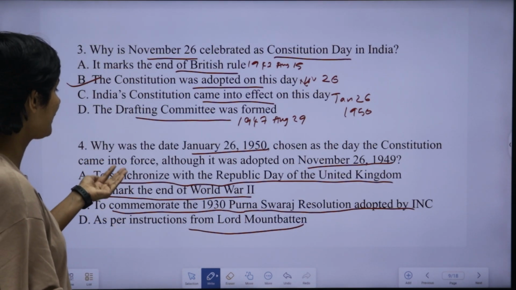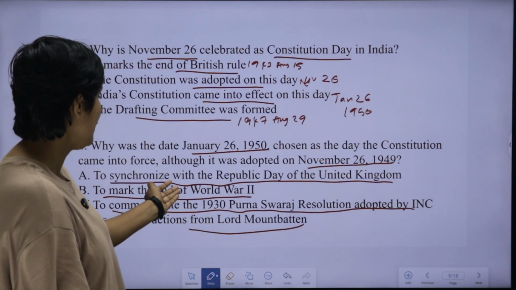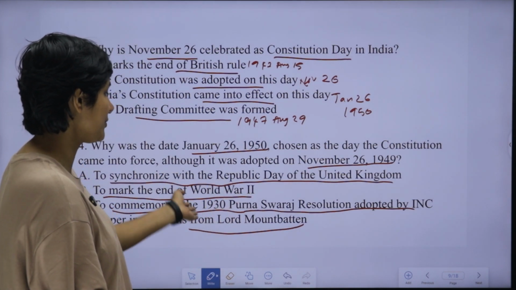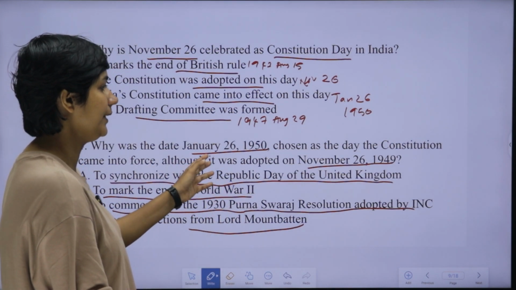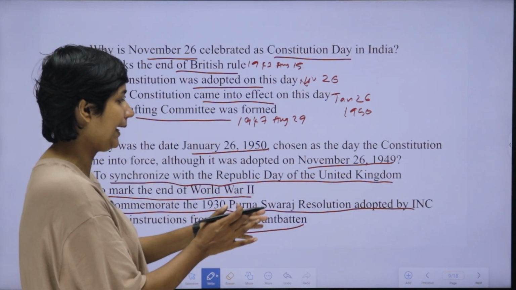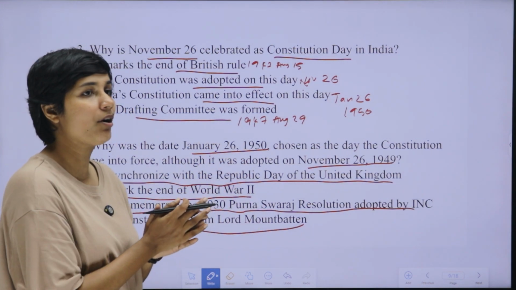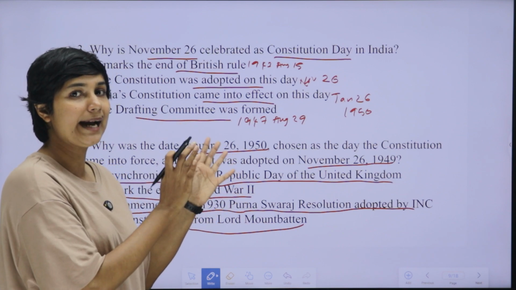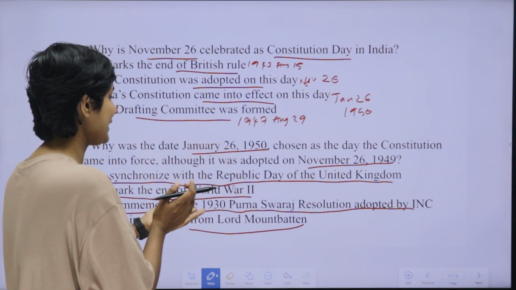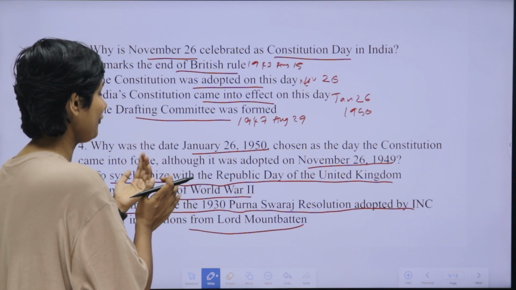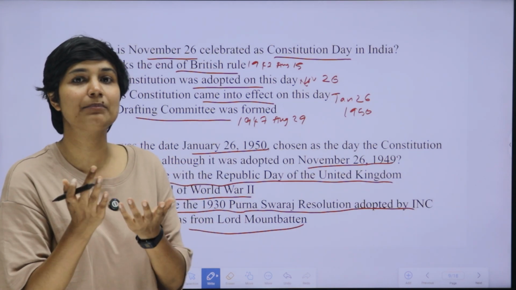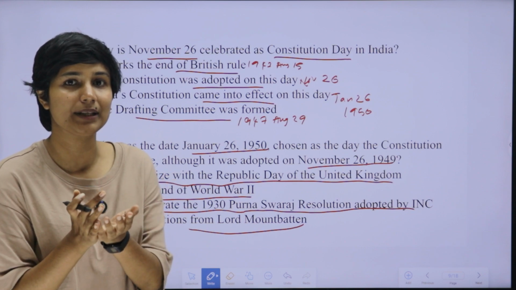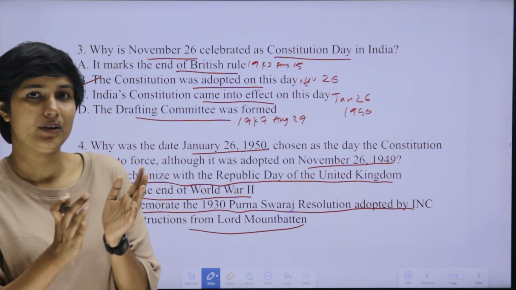It was to commemorate the date of January 26, 1930. That was fixed as Purna Swaraj Day by the Lahore session of the Indian National Congress held in December 1929. They decided to celebrate January 26, 1930 as Purna Swaraj Day, complete independence day. But we could not achieve freedom from Britain on that date.